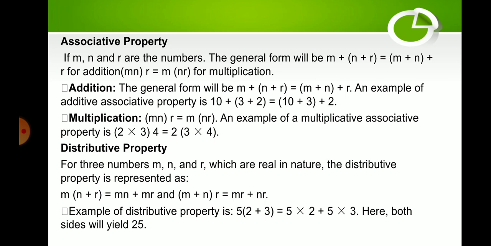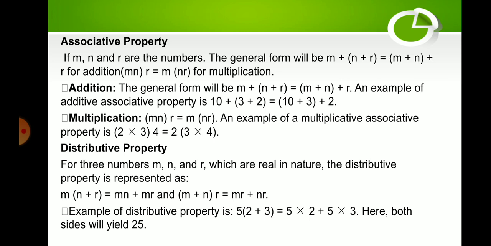So, examples of the additive associative property: 10 plus (3 plus 2) equals (10 plus 3) plus 2. For multiplication, M times (N times R) equals (M times N) times R. An example of the multiplicative associative property is 2 times (3 times 4) equals (2 times 3) times 4.